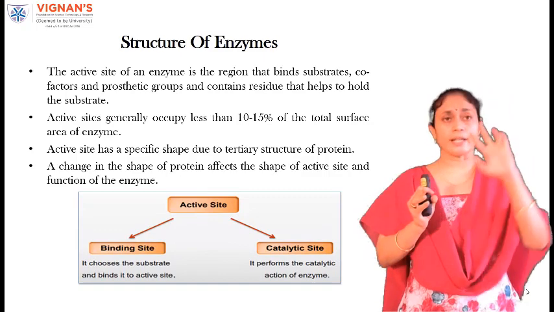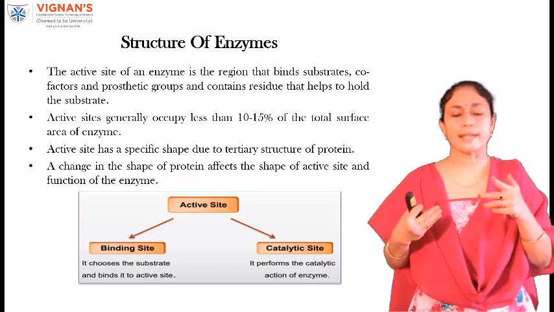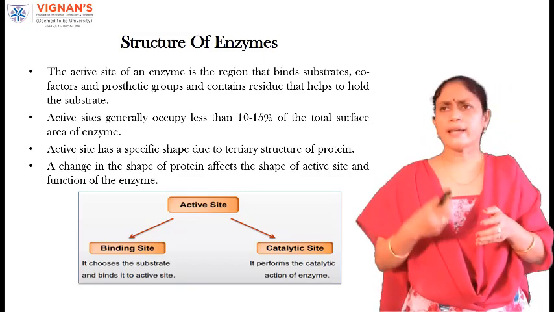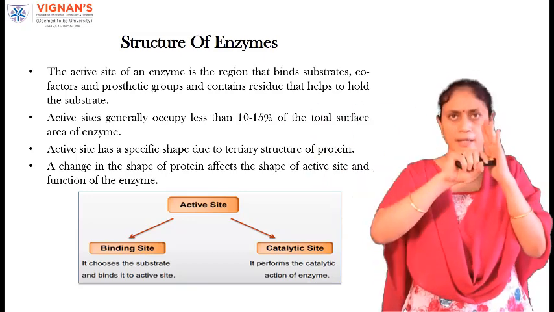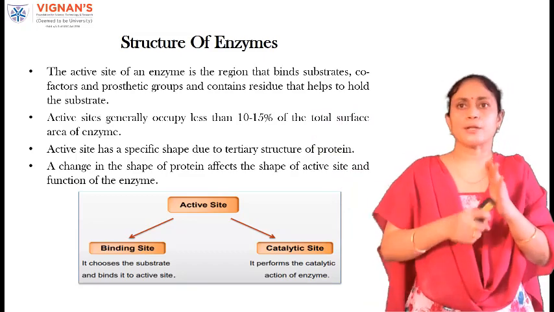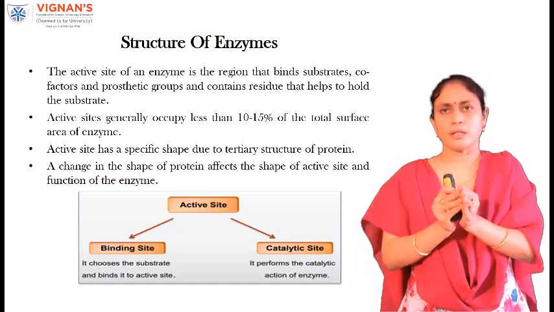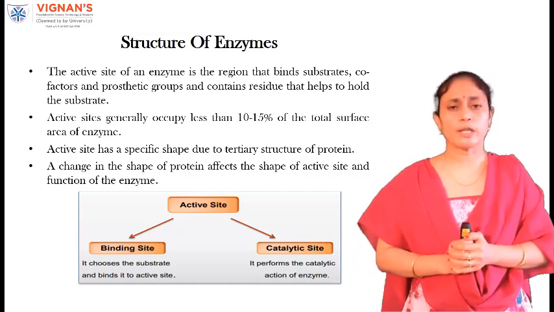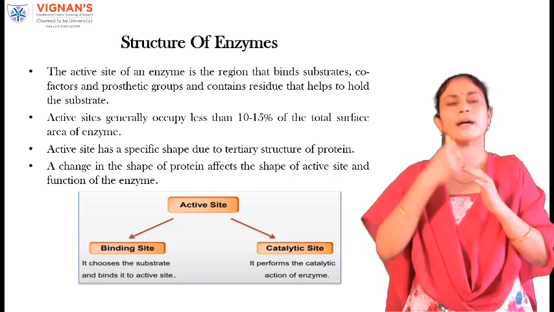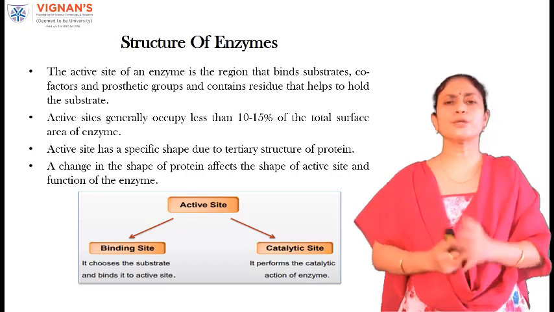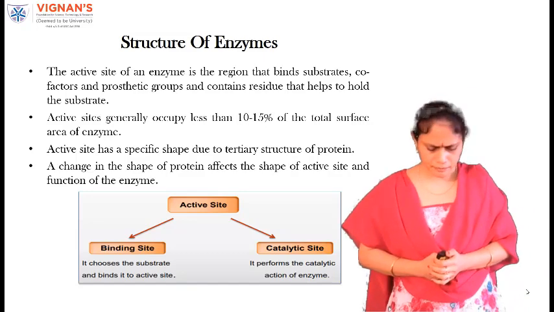And this active site contains two different sites. The first one is the binding site and the second one is the catalytic site. If I say that the substrate is coming and binding to the enzyme, it's nothing but the substrate binding to the binding site of the active site of the enzyme. And the catalytic site is mainly meant for breaking down the substrate molecule. And what portion of the entire surface of the enzyme does the active site occupy? Only 10 to 15% of the total enzyme surface is occupied by the active site.